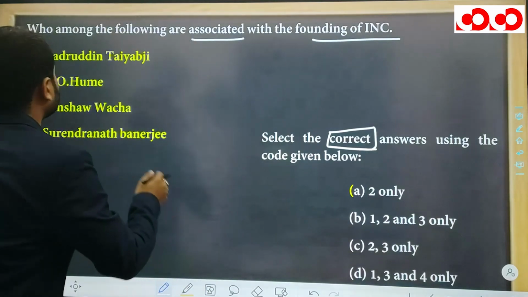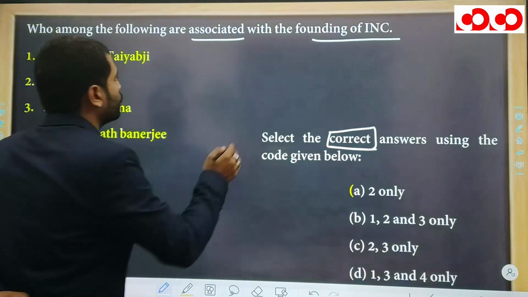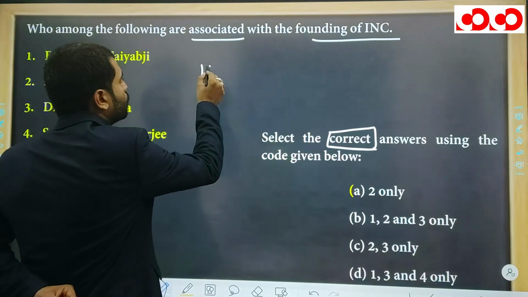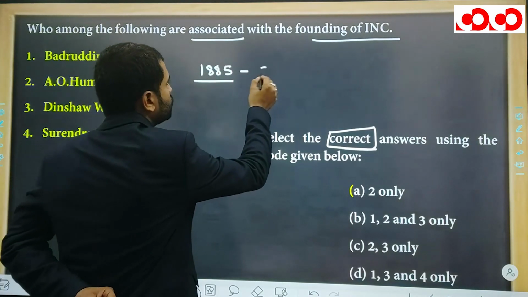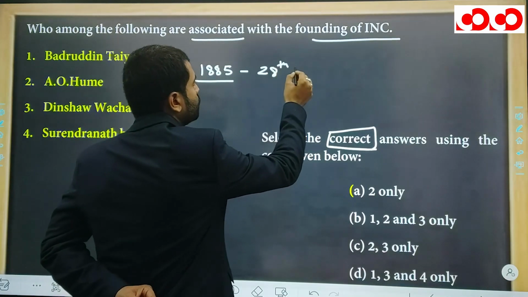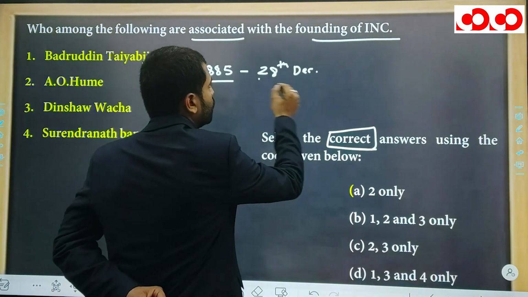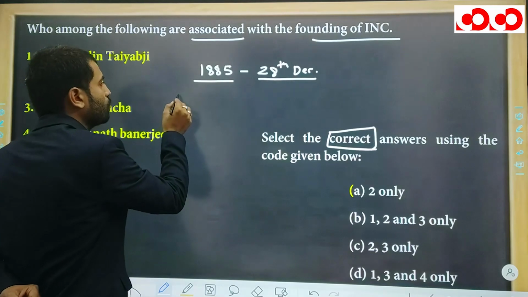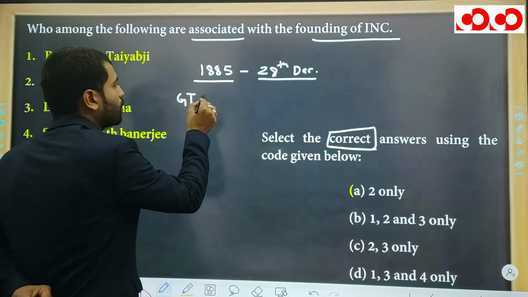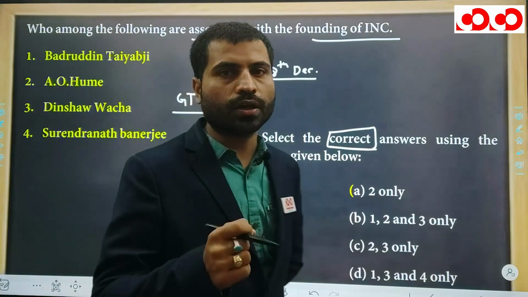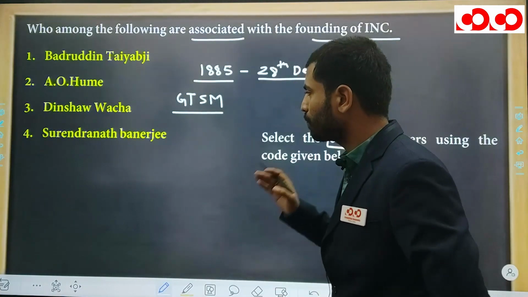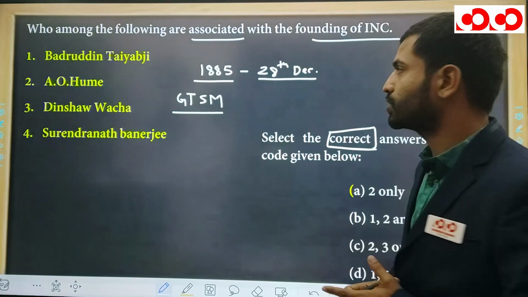Okay, now let's talk about foundation of INC. We all know very well that the Congress was founded in 1885 and the date was 28th of December. And what was the venue? The venue was Gokuldas Tejpal Sanskrit Mahavidyalaya in Bombay. The name of the place was Gowalia Tank. So these are the facts regarding the foundation of Indian National Congress.